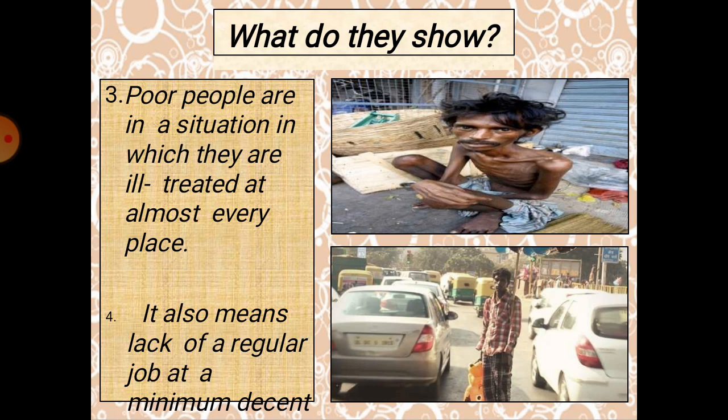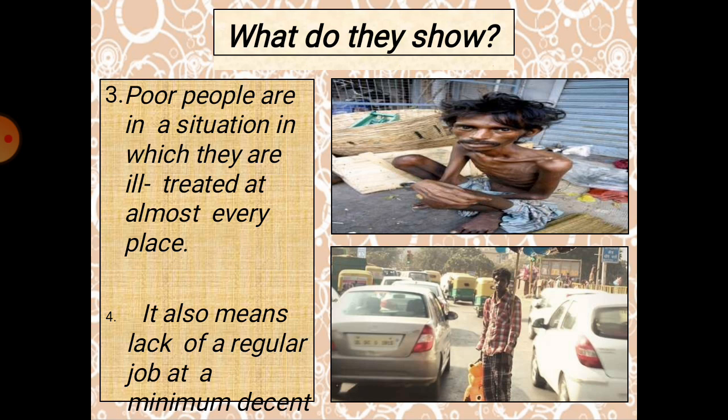The next thing is unemployment. They are employed, but only for a time, not regularly. And the size of the family, 6 to 8 members, is also really difficult for a single person to earn and satisfy the needs of the family members. So that is another reason.